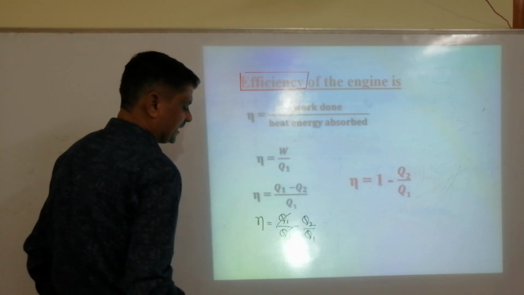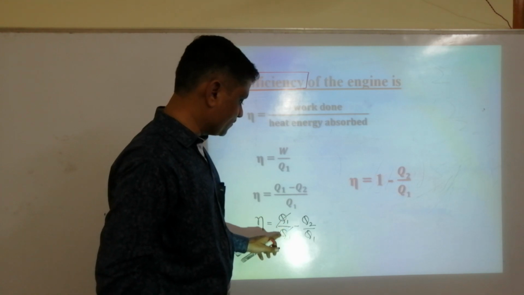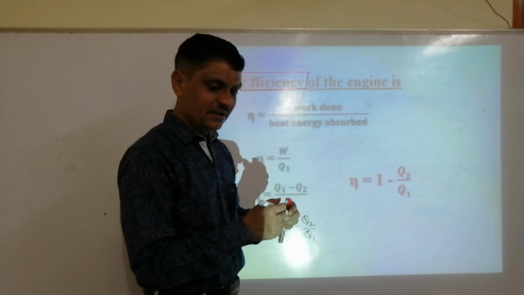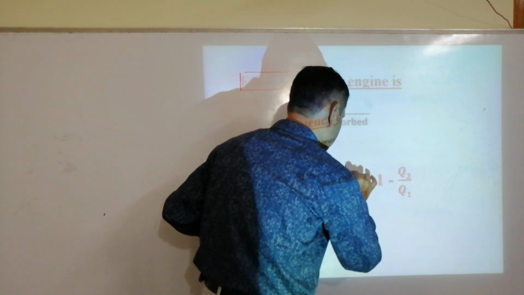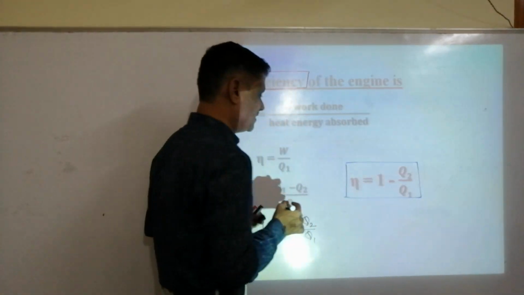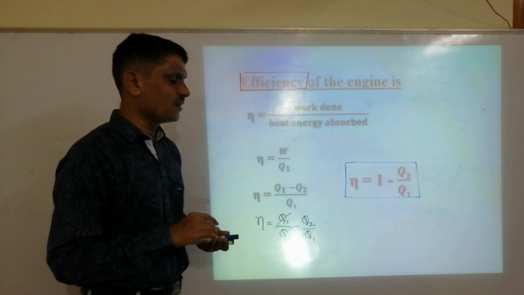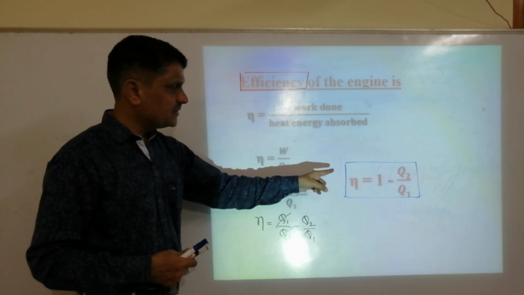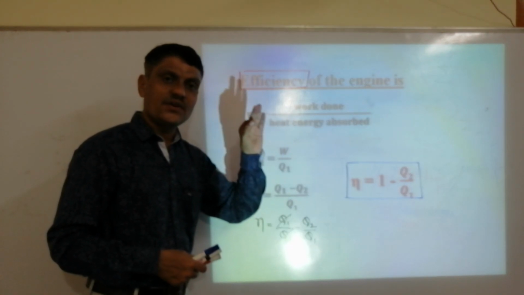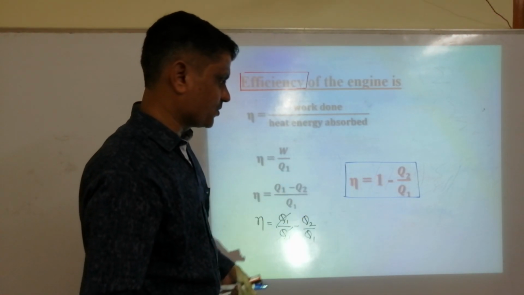Then Q1 cancels, and it is 1 minus Q2 by Q1. This is called the efficiency of the heat engine. This is the expression for the efficiency of a heat engine. Please note this down. It's a very, very important relation.